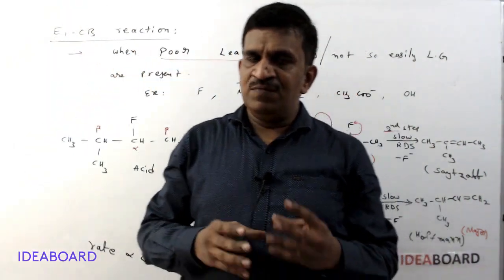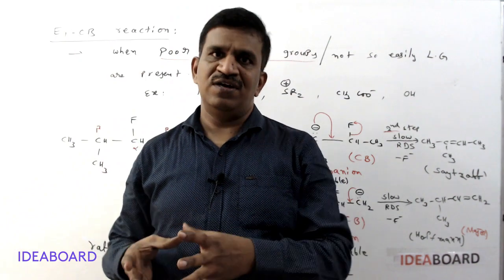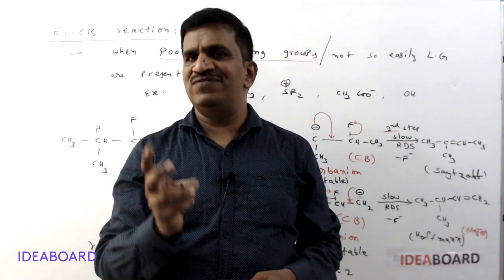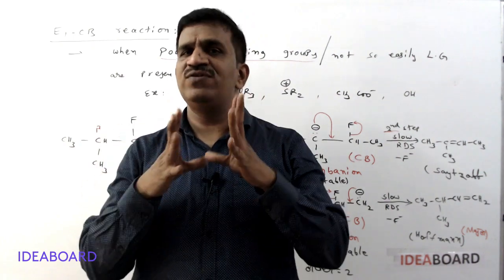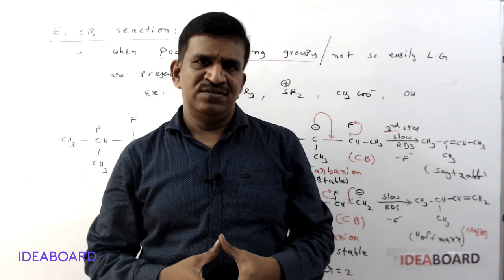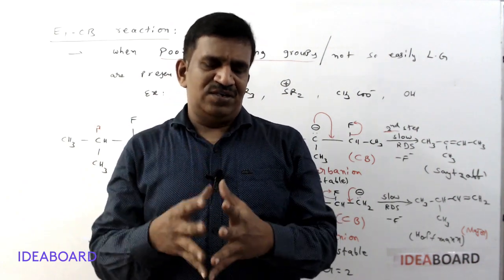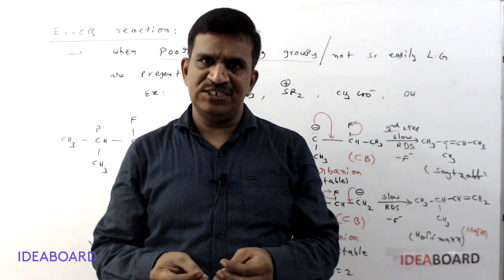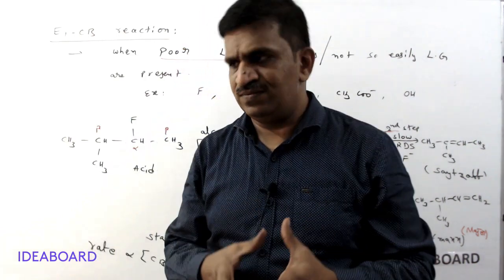Tomorrow I will give a very, very important table, a comparison among SN1, SN2, E1, E2 reactions by taking different alkyl halides. What is the order or what is the rate, and which reaction mainly occurs, whether it is SN1 or SN2 or E1 or E2. Okay.